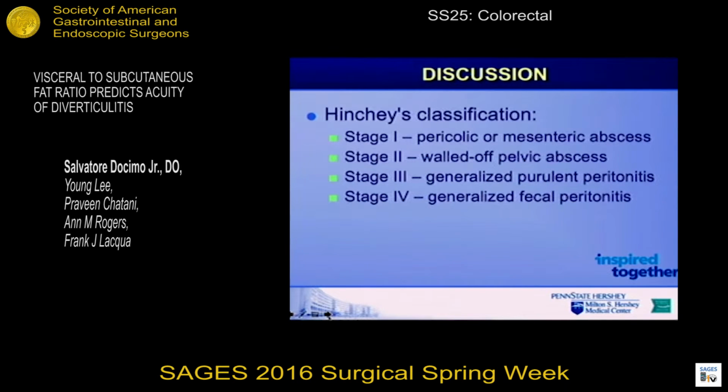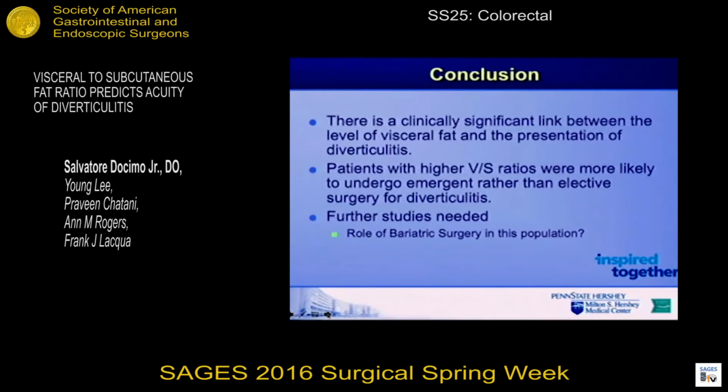And now finally, what is the importance of these findings? Obviously we have some previous radiographic measurements or classifications, and the next question is, should visceral obesity become another factor in determining how we proceed with these patients? Again, there's a clinically significant demonstrable appearance that higher levels of visceral fat can be associated with a more potent presentation of diverticulitis. And again, patients with higher VS ratios are more likely to undergo emergent versus elective surgery for diverticulitis.